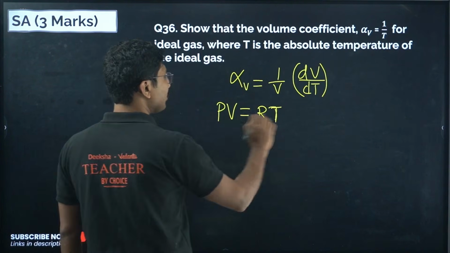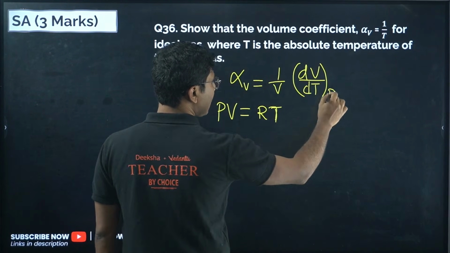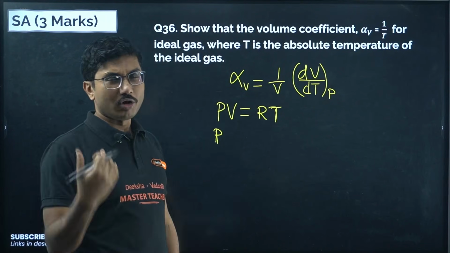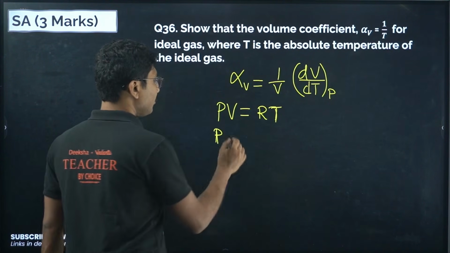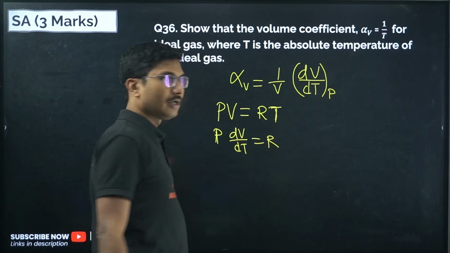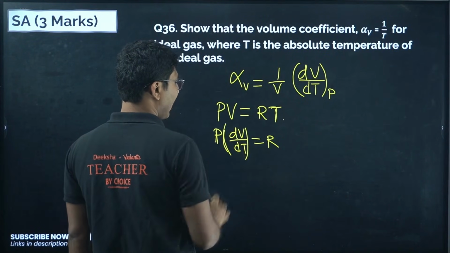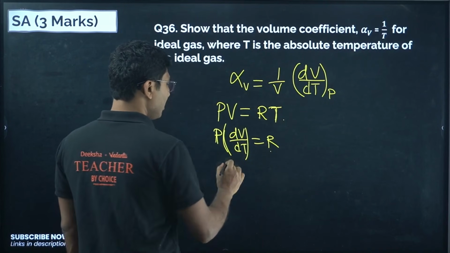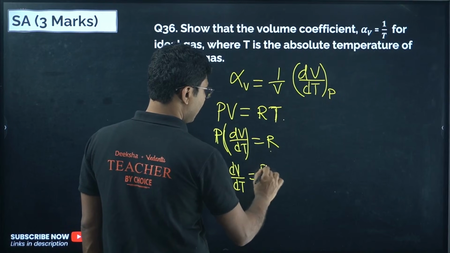Now differentiate both sides with respect to temperature. Obviously, if I am talking about volume coefficient, pressure has to be constant, because if you change pressure, volume will change automatically. So when you are finding volume coefficient, pressure has to remain constant. So P dV by dT equals R. Here R is constant and dT by dT is 1. Differentiation we have learned. So dV by dT equals R by P.